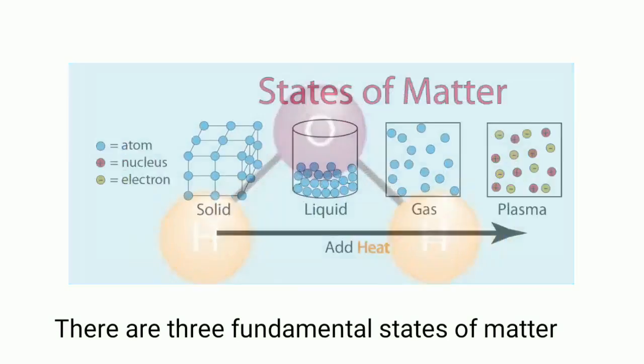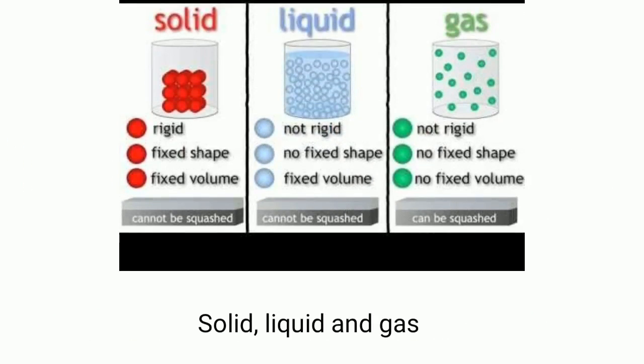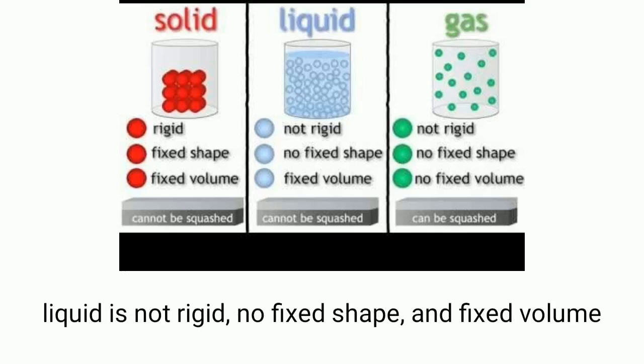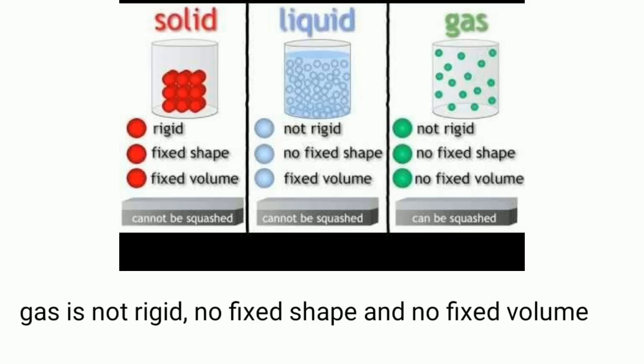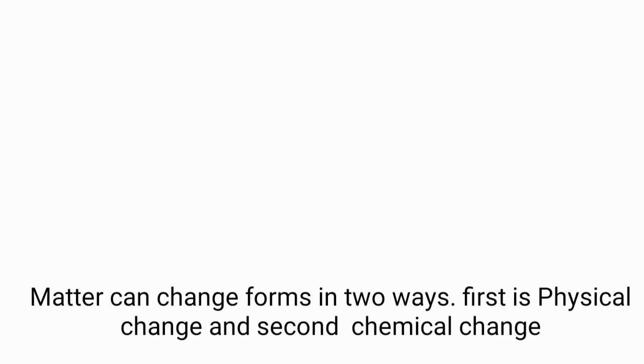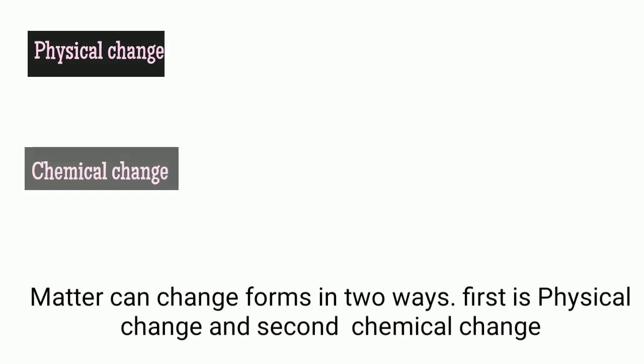There are three fundamental states of matter: solid, liquid, and gas. Solid: rigid, fixed shape, fixed volume. Liquid: not rigid, no fixed shape, fixed volume. Gas: not rigid, no fixed shape, and no fixed volume. Matter can change form in two ways: physical change and chemical change.